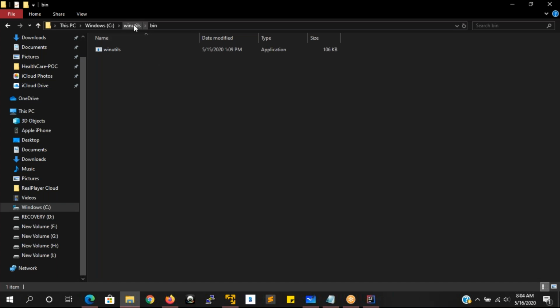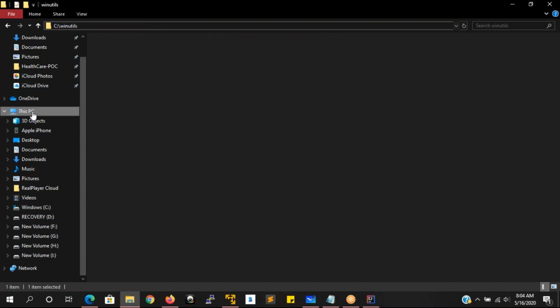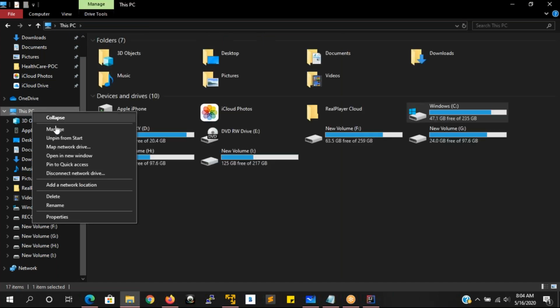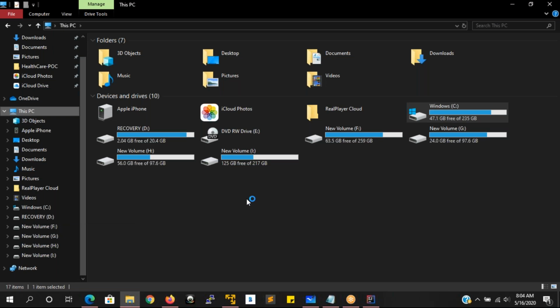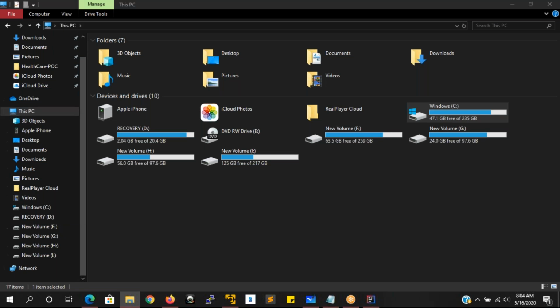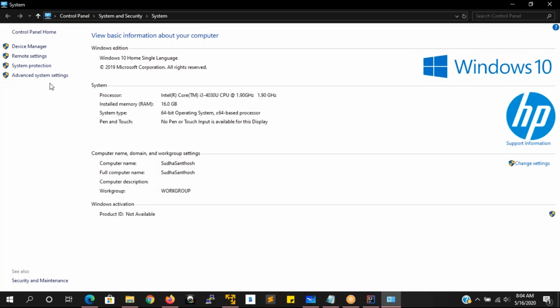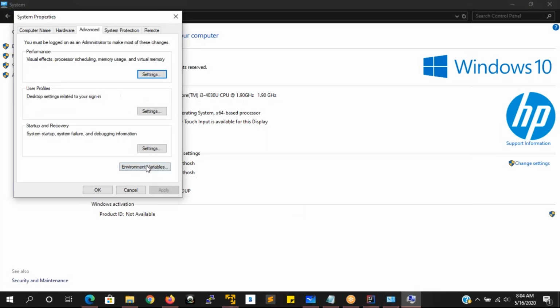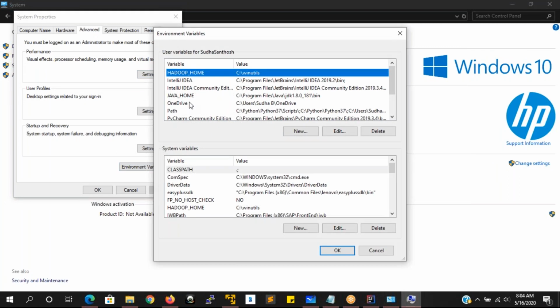Okay, and here, up to winutils is there, right? Select this one and copy this path, Control C. Now you have to set the environment variable paths. Right click PC, go to properties, advanced system settings, and go to environment variables.